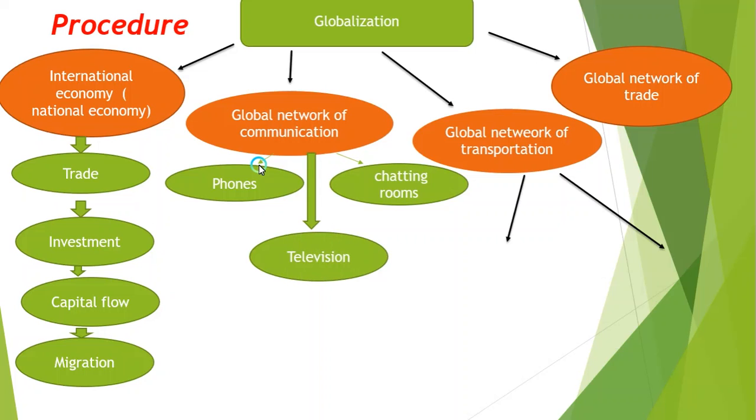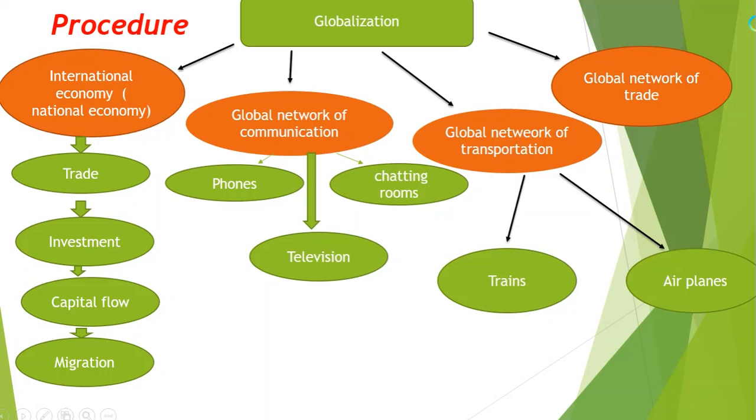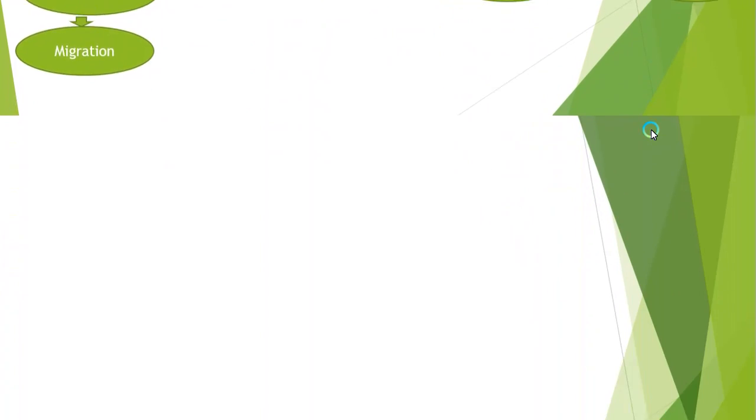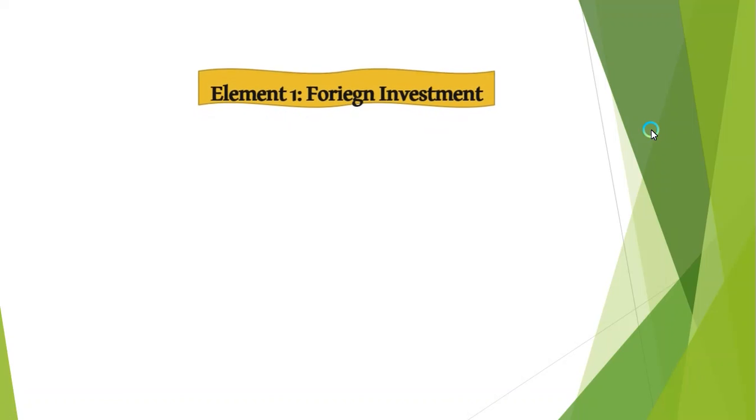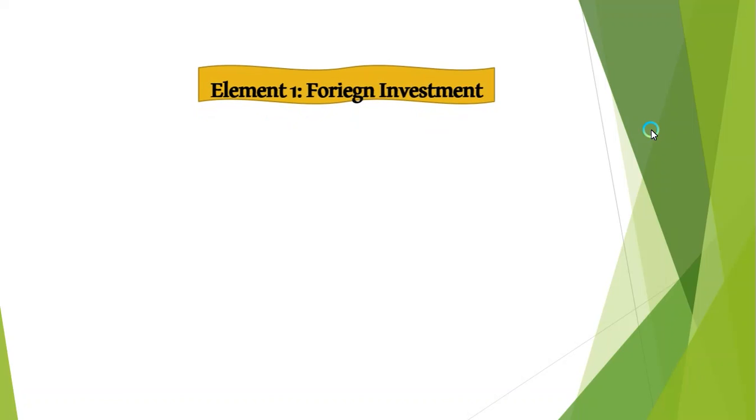The fourth part is the global network of transportation. At that time they were using cars, trains, and airplanes. And the last one is the global network of trade. So this is the most important map that can summarize the meaning of globalization, as we see here. After that, we will speak about the different elements.